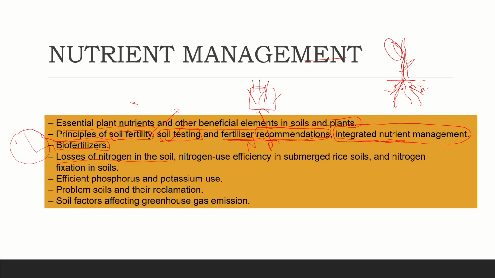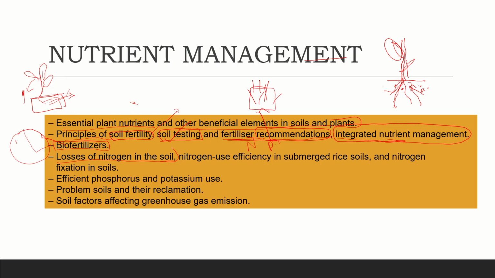Nitrogen has the highest percentage in our atmosphere, but still the plant can't take this nitrogen directly from the air. So the soil has to fix this atmospheric nitrogen, and different bacteria do the work of transforming that atmospheric nitrogen and translocating it into the plant.